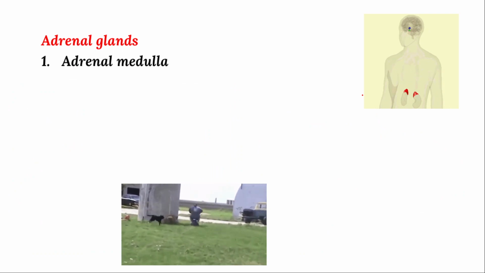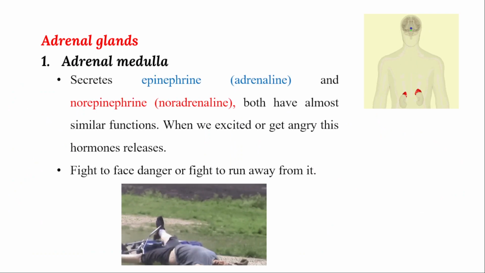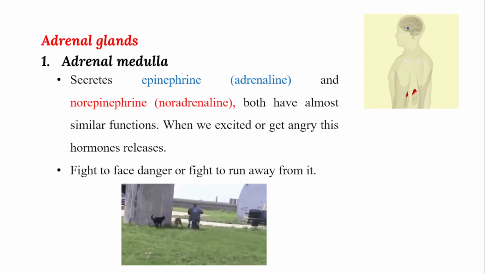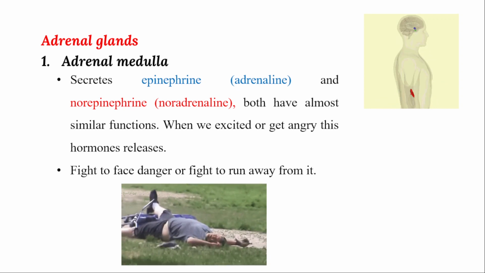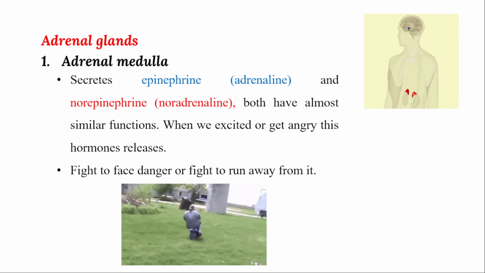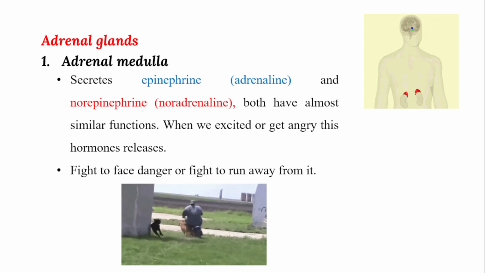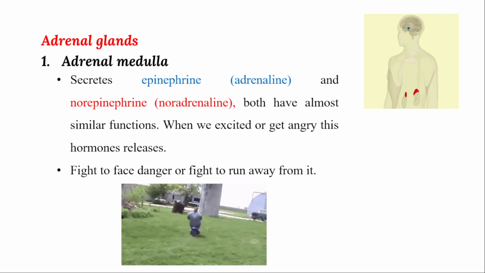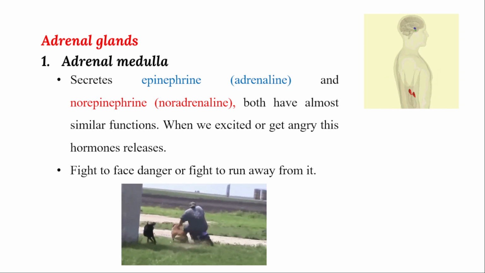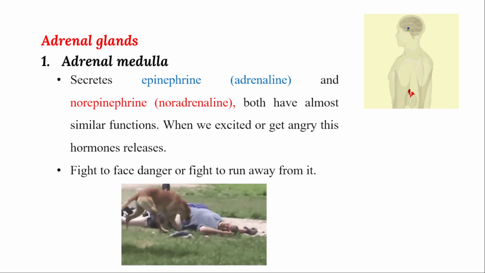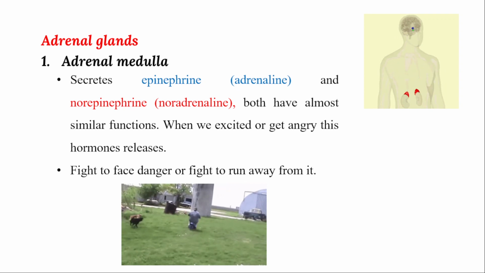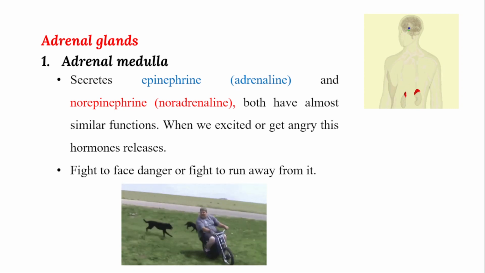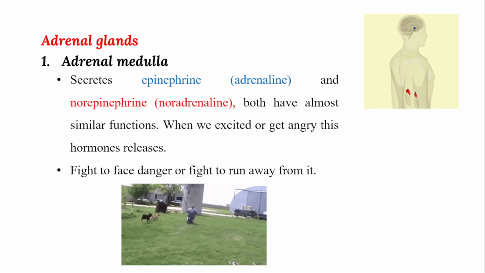The adrenal medulla secretes typical hormones called epinephrine and norepinephrine. They are also called adrenaline and noradrenaline, so they have similar function. Two hormones are secreted from the middle part of the adrenal gland: epinephrine and norepinephrine, or adrenaline and noradrenaline.